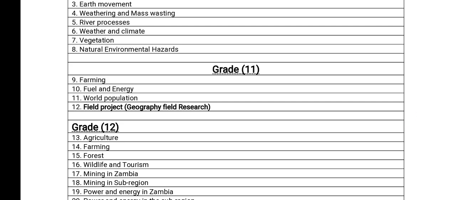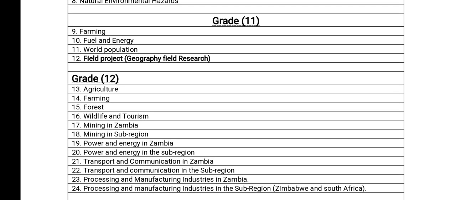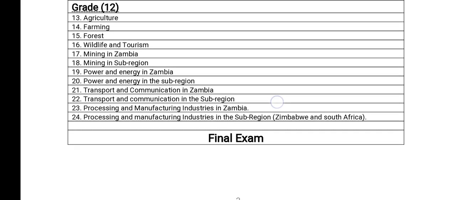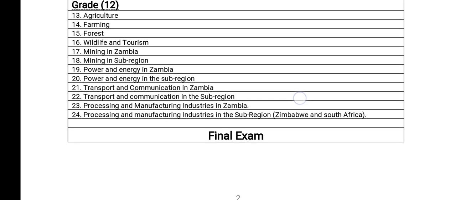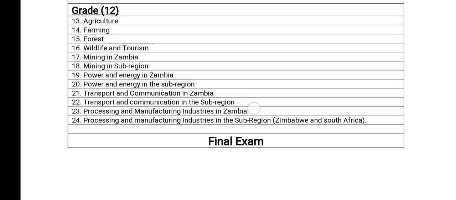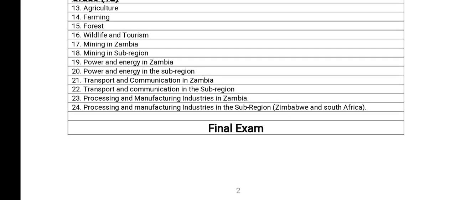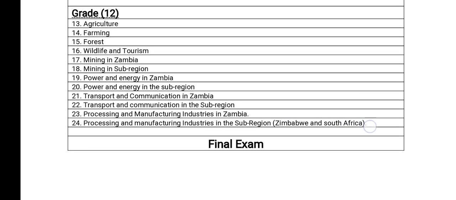From there, we go to grade 12 where we have agriculture, farming, then forest, wildlife, tourism, then mining in Zambia, mining in sub-regions. We have power as well as energy in Zambia and in the sub-region. We have transport and communication in Zambia, the same in the sub-region. Then we have processing and manufacturing industries in Zambia. And finally, processing and manufacturing industries in the sub-region, which is Zimbabwe as well as South Africa.